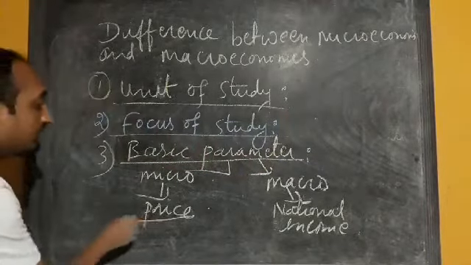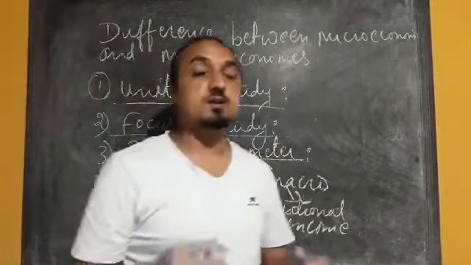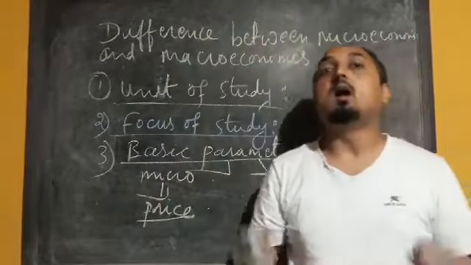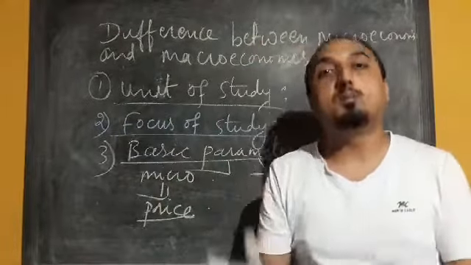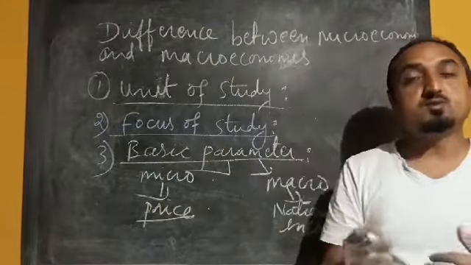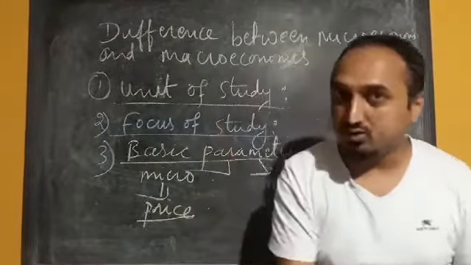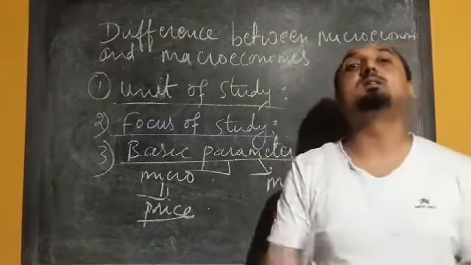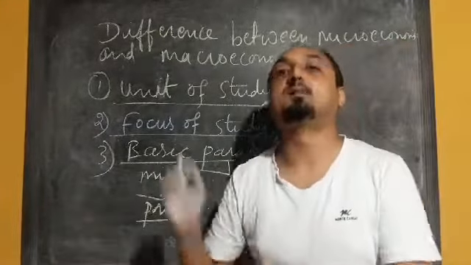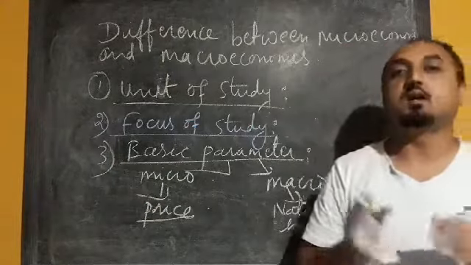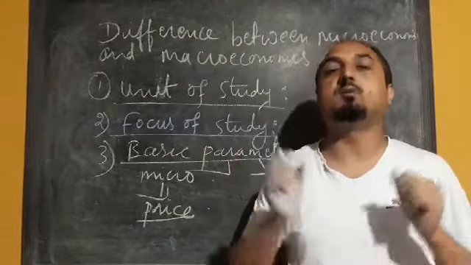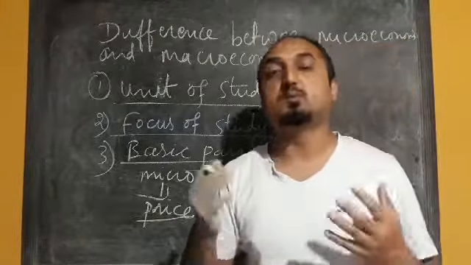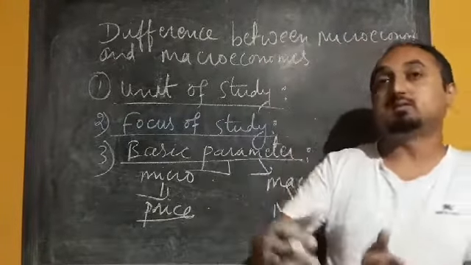Now this price, especially in the case of microeconomics, is how the individual units take their economic decisions. An individual unit, whether it is an individual household or individual firm, will take economic decisions on the basis of prices. For example, suppose I am one individual unit or individual household. When I am going to demand any item from the market, I will see the price.